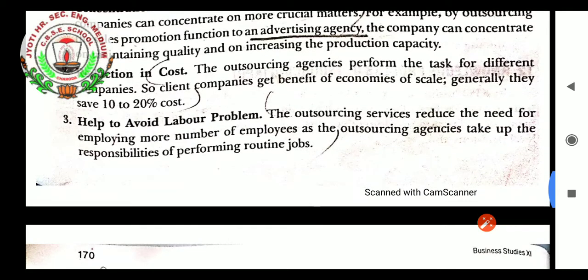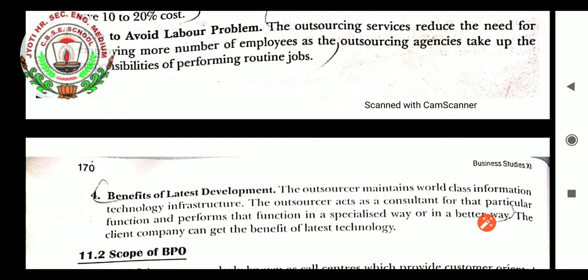Helps to avoid labor problems. The outsourcing services reduce the need for employing more employees, as the outsourcing agencies take up the responsibility of performing the routine jobs, students. So that will help to avoid labor problems. Benefit of latest development, students. The outsourcer maintains world-class information technology infrastructure. The outsourcer acts as a consultant for that particular function and performs it in a specialized or better way. The client company can get the benefits of the latest technology. So that is the benefit, students, benefits of latest development.